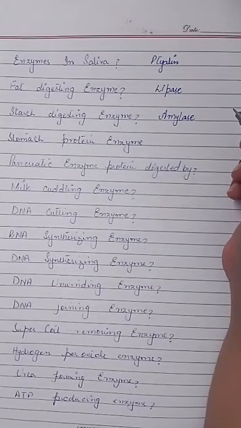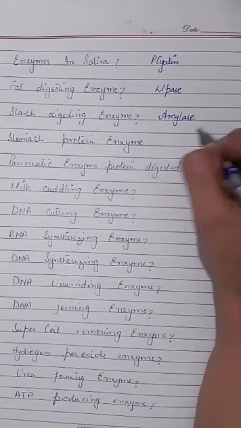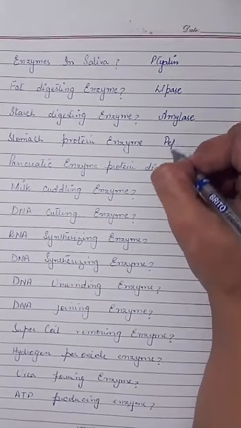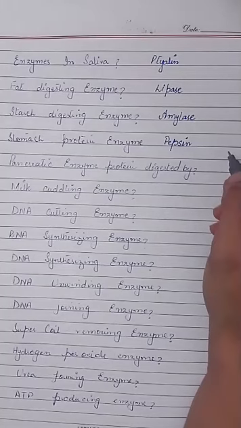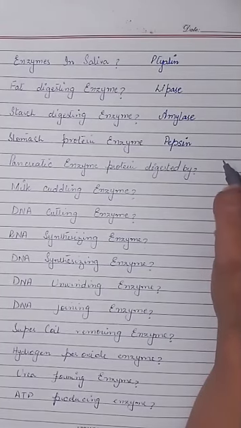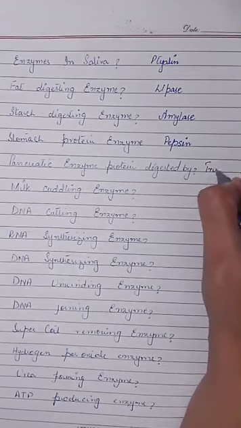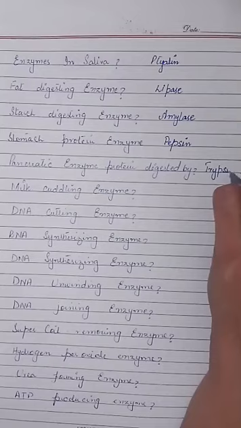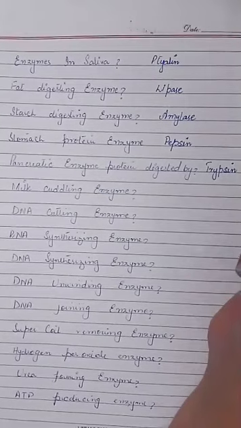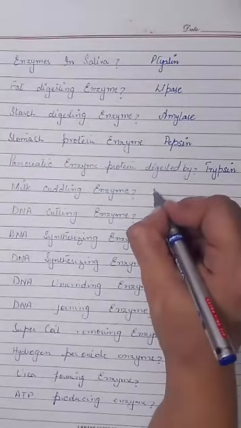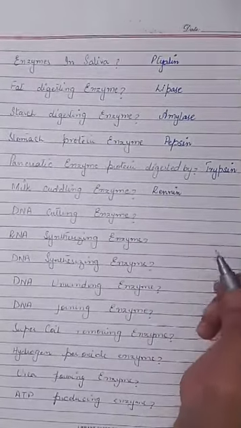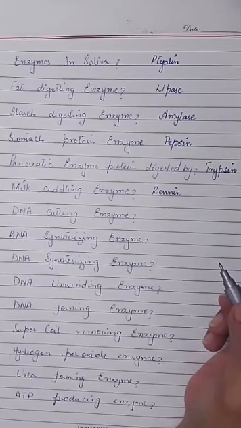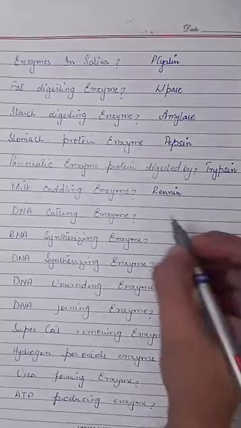Stomach protein enzymes are called pepsin. Pancreatic enzymes which digest protein are called trypsin. Milk curdling enzyme is renin. DNA cutting enzyme is endonuclease.